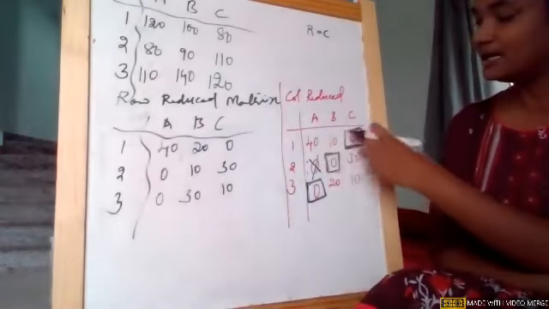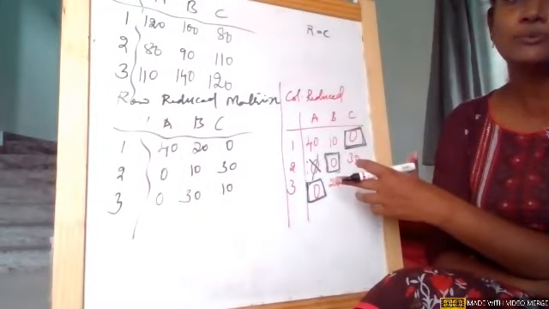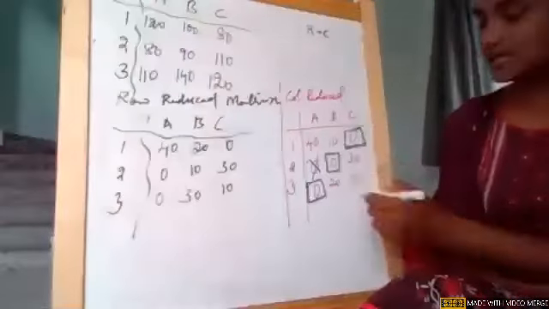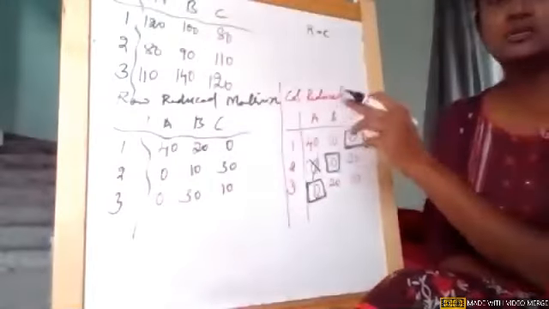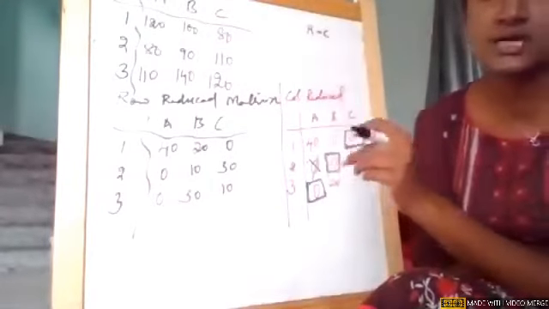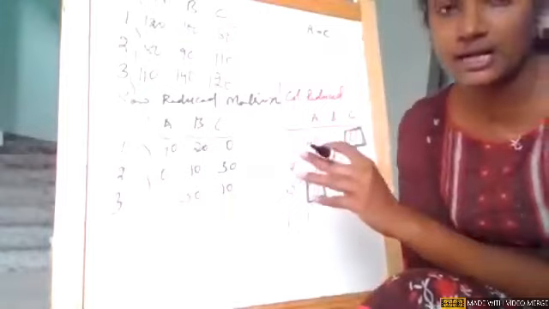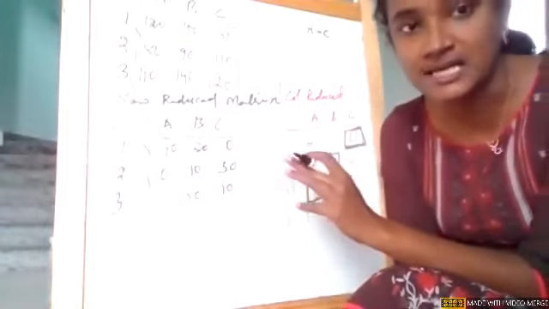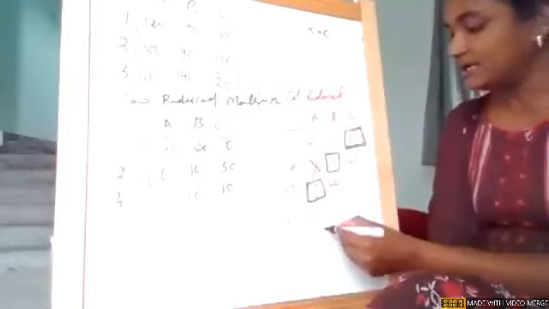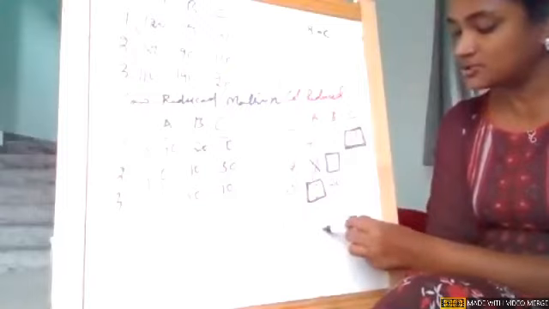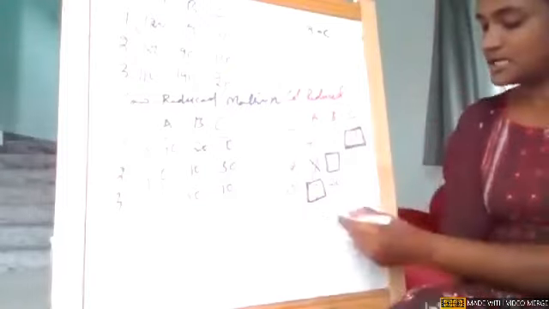Do we have any uncovered zeros, girls? I hope no. Only the numbers are uncovered. So that means you are done with your assignments. When there is no zero left out, you can come to a conclusion that assignments are done, and you can also come to this conclusion that you need to check your next step.